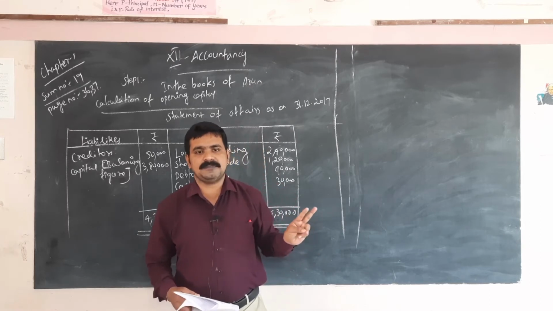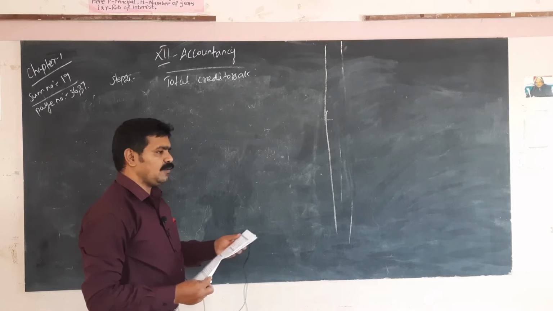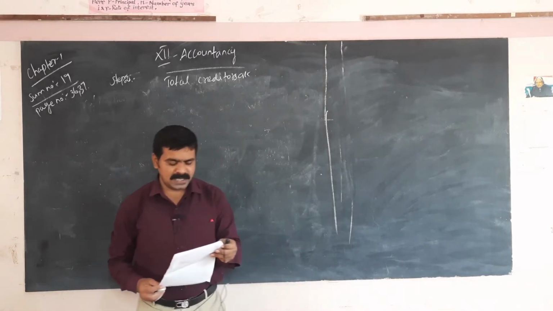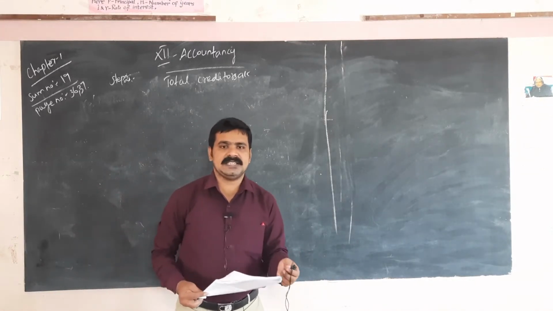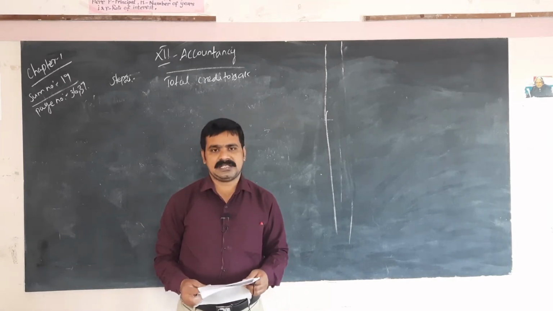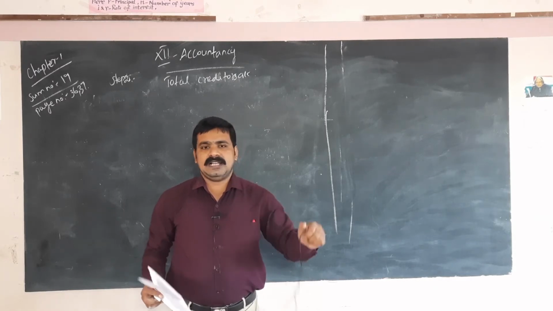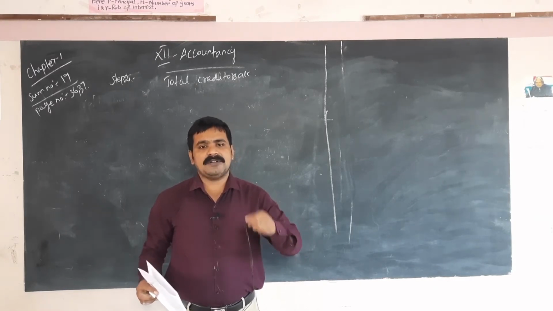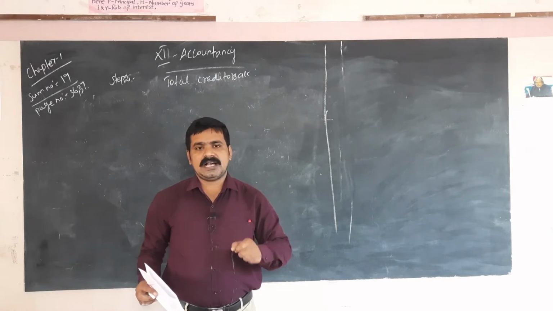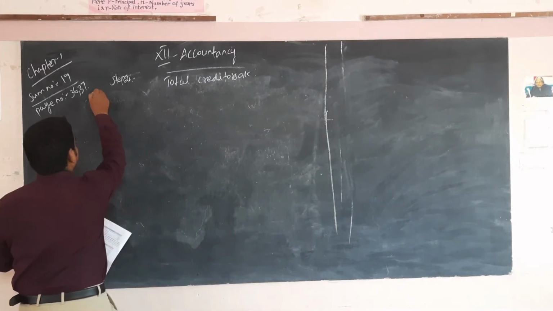Now we start step 2, that is total creditors. Why do we calculate total creditors? Because there is no purchase figure given in this sum, and there is no balance for sales or purchase. So you have to calculate total creditors and total debtors. Total creditors account.